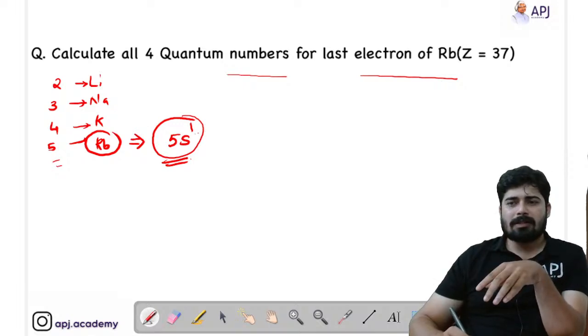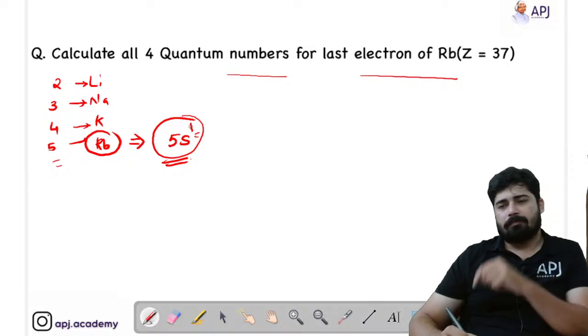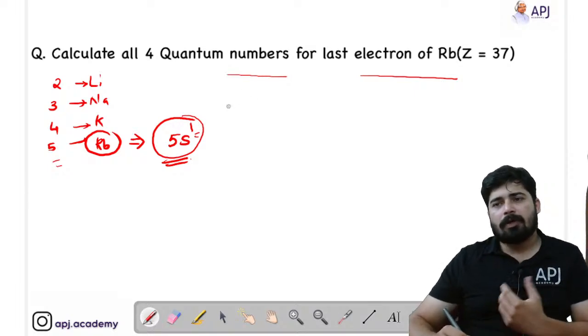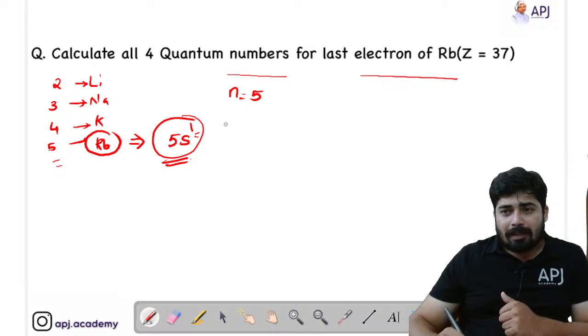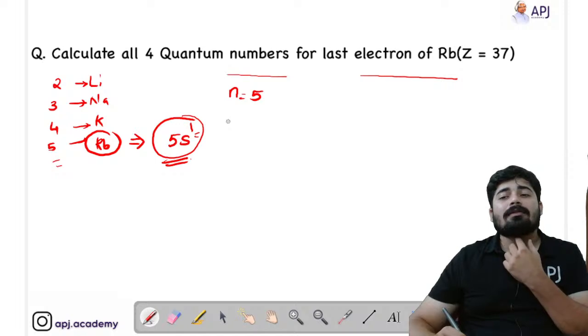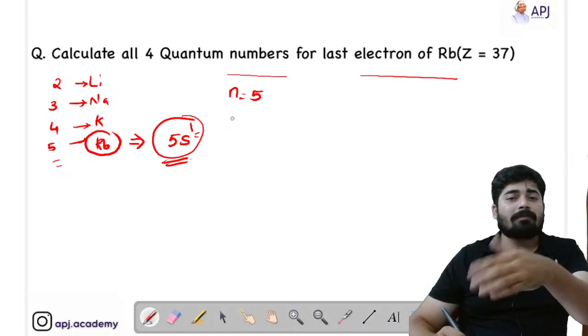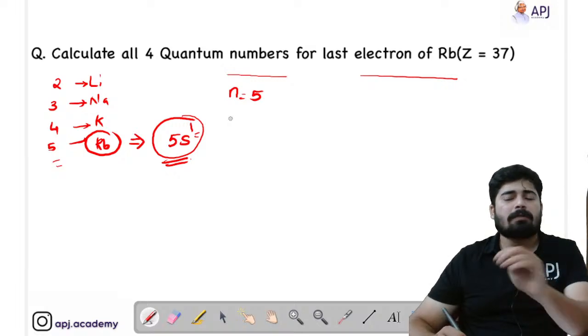So what does this 1 mean? 1 indicates that in the s subshell there is only 1 electron. Now we are going to write all the 4 quantum numbers. Principal quantum number is equal to 5. Azimuthal quantum number can have 5 values, right? If the shell is 5, then there can be 5 subshells, but we only need to study about 4 subshells.